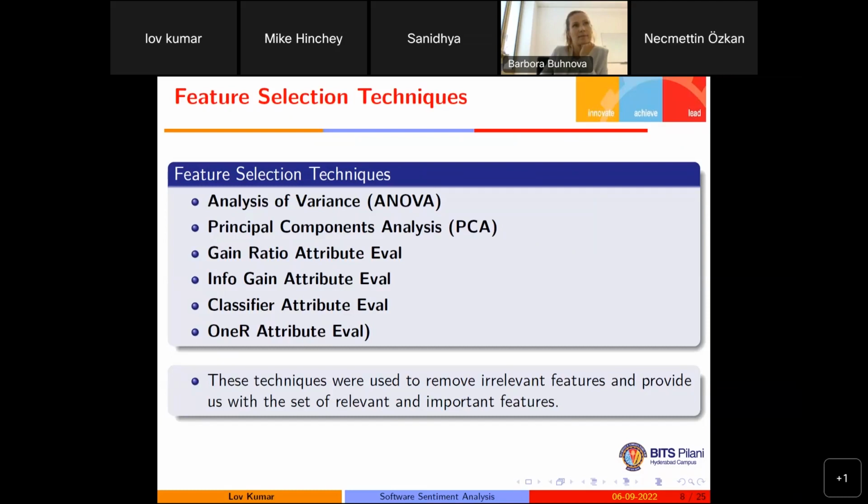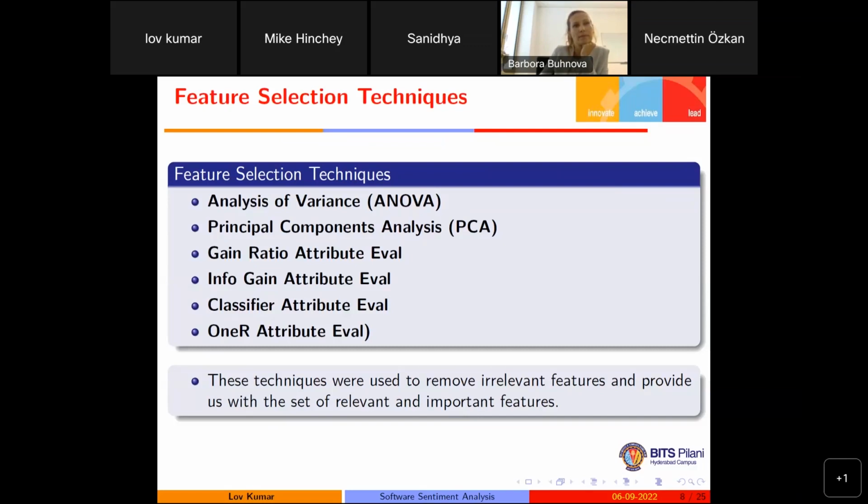And after that, we are using four different types of feature ranking techniques. First, we rank all the features, and then we select the top log base 2 n number of features. Mainly our objective is to remove the irrelevant features and select the best set of relevant features. So first we use the ANOVA test. Then we go for principal component analysis, where our objective is to remove highly correlated features and find the best combination of uncorrelated features with high variance. Then we go for gain ratio, information gain, classifier attribute evaluation, and OneR attribute evaluation.